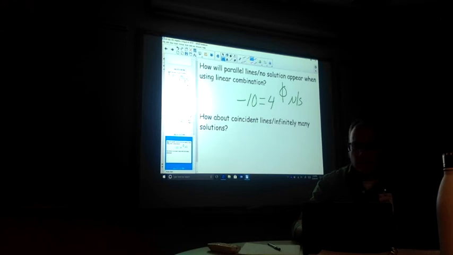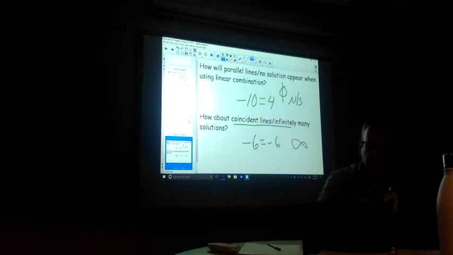What about coincident lines and infinite many solutions? Once you work those out, all the x's and y's would fall out, and you'd wind up with like -6 is equal to -6, which is totally true, right? So you get one number equaling itself, and this means you would have infinite solutions if you were working them out.